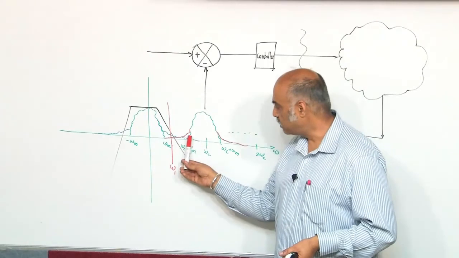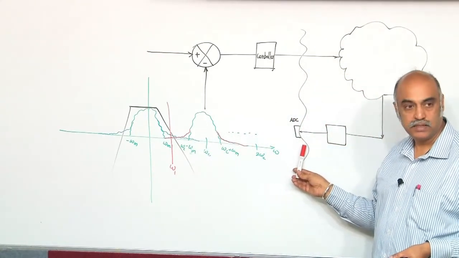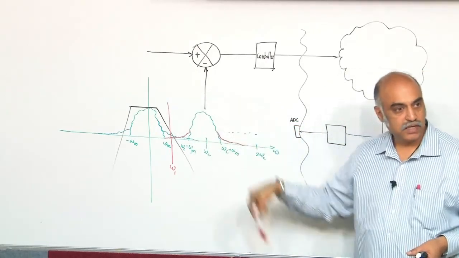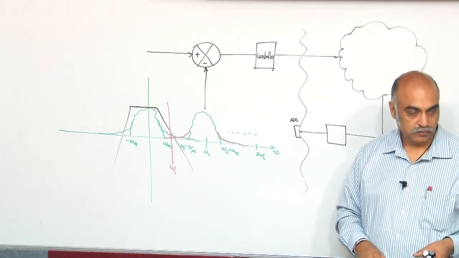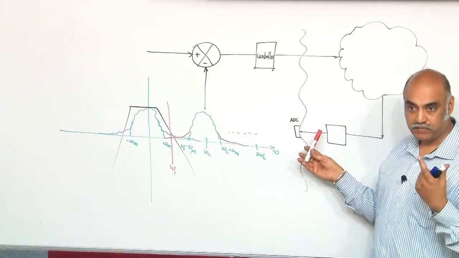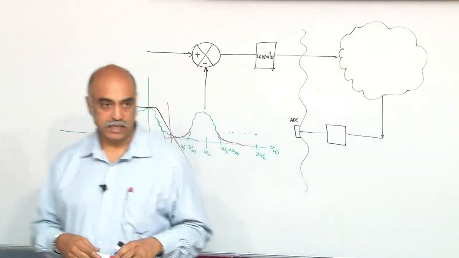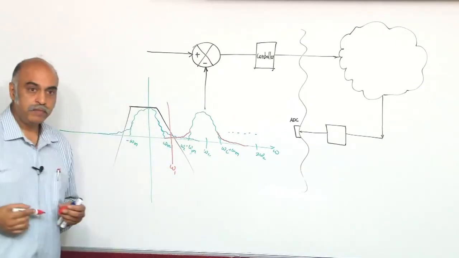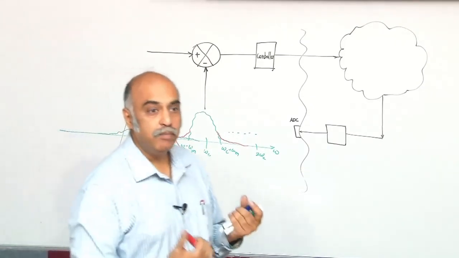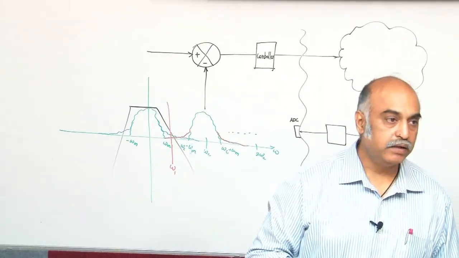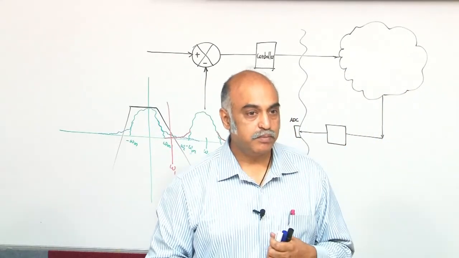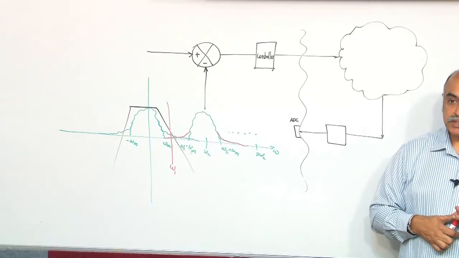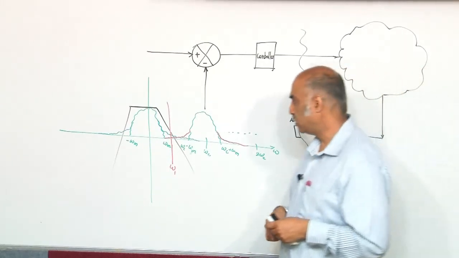So the only way is I will have to go much forward in the sampling, where this will die down and that dies down, and then I can put a filter and remove that, which means that I am now increasing my sampling frequency. It's called aliasing. Now at this frequency omega 1, there is an alias, either this or that, and you don't know which it belongs to, whether it belongs to the base profile or to the next profile. And thereby you will not be able to reconstruct the signal. You don't have enough information to do that.